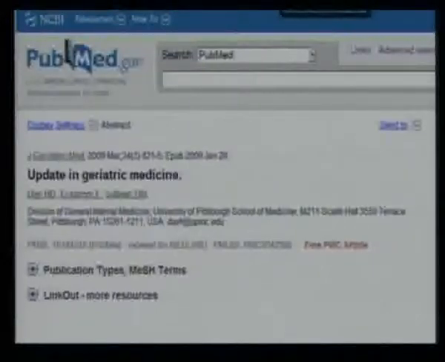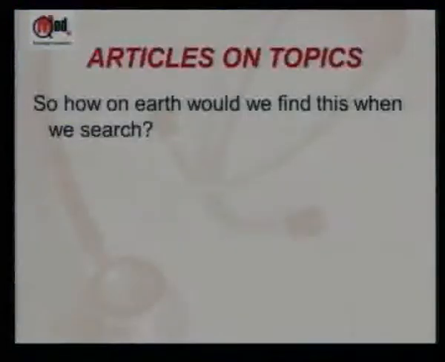There is no abstract, like many articles in PubMed don't have abstracts. So if I did a TI search on osteoarthritis, I'm not going to get this one. Even if I did TIAB, which is title abstract, I'm not going to get this one. I could miss out such articles if I just did a TIAB search. That's a very good thing for a quick reading list. If I want to find everything, what do we really need then?